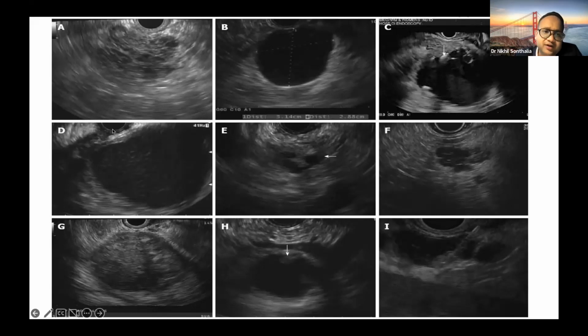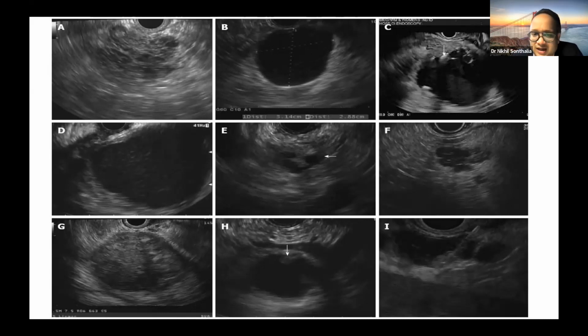So the first example is the serous cystadenoma. The second example is a uniform anechoic cyst. It could be a mucinous cyst or could be a pseudocyst. The fourth example is again a pseudocyst with some fluid. The last two examples show a mucinous cyst with a mural nodule.